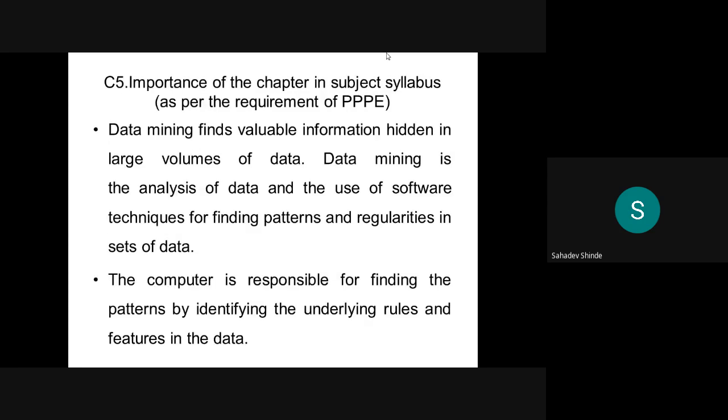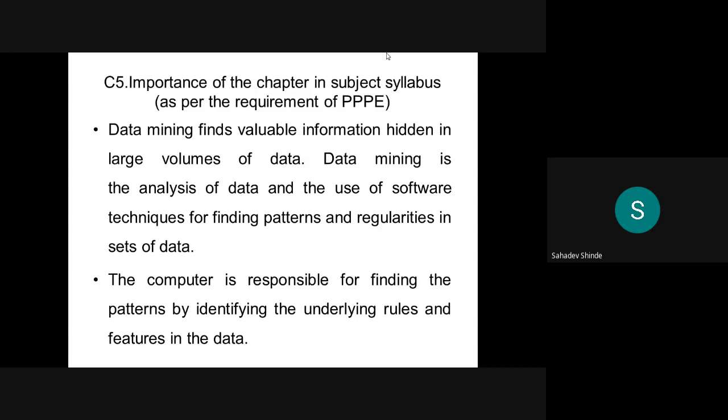Now, what is the importance of the chapter in the subject syllabus? Why is this chapter important in this subject? Because data mining finds valuable information hidden in large volumes of data. We have large volumes of databases, and from those large volumes of databases we are going to find out valuable hidden information. That is data mining.